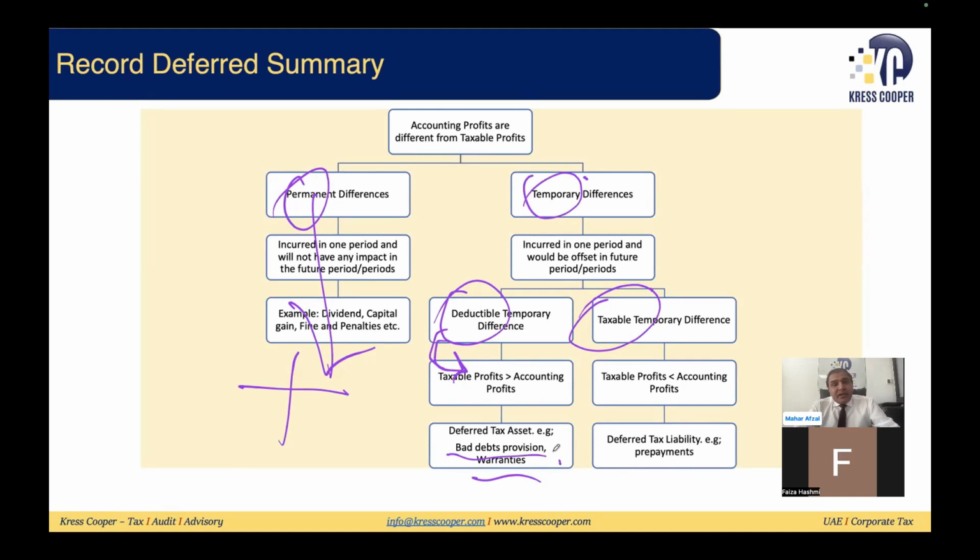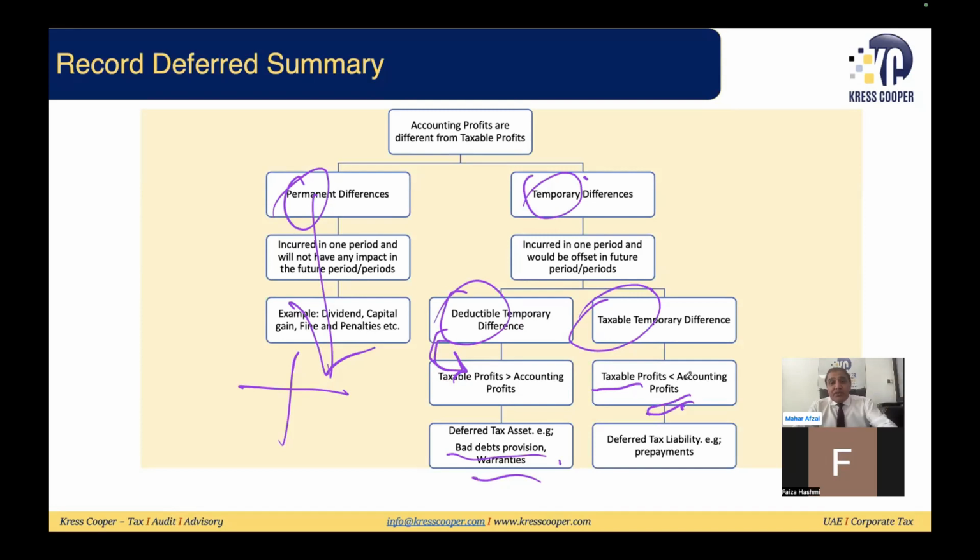In the taxable temporary differences, your current period taxable profits will be lower as compared to your current period accounting profits. If your current period taxable profit is lower than your accounting profit, it means in the current tax period you will be paying lower tax. In the future you will be liable to pay more tax. You know this, that you will be liable to pay more tax in the future. So this is the reason that you are booking deferred tax liability today.